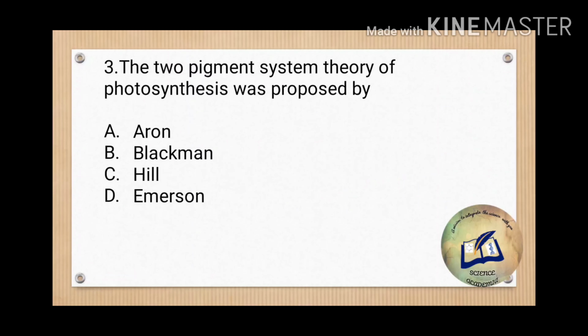Let's move on to question number 3. The two pigment system theory of photosynthesis was proposed by Sir Emerson. Okay, so Sir Emerson gave that theory, the Emerson enhancement theory. I have taught you in lecture number 2 or 3, I guess. The enhancement effect is a very popular experiment in the case of photosynthesis. Sir Emerson and Sir Charlton Lewis was also with him. They worked in conjunction to discover this theory. So option D is the correct answer.